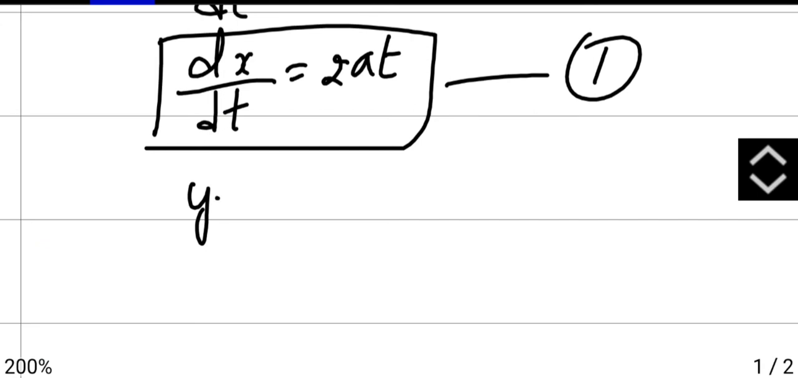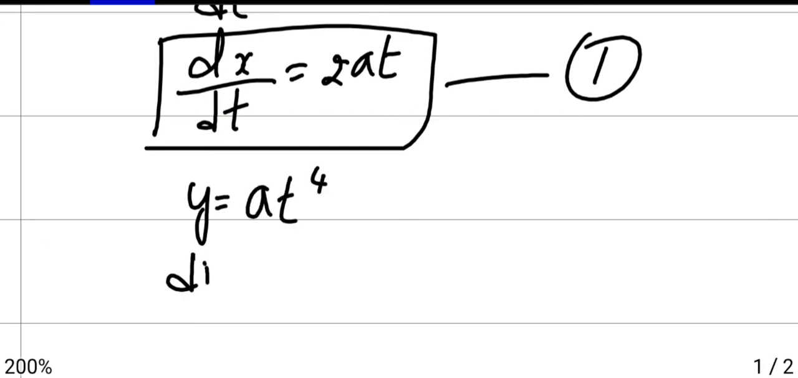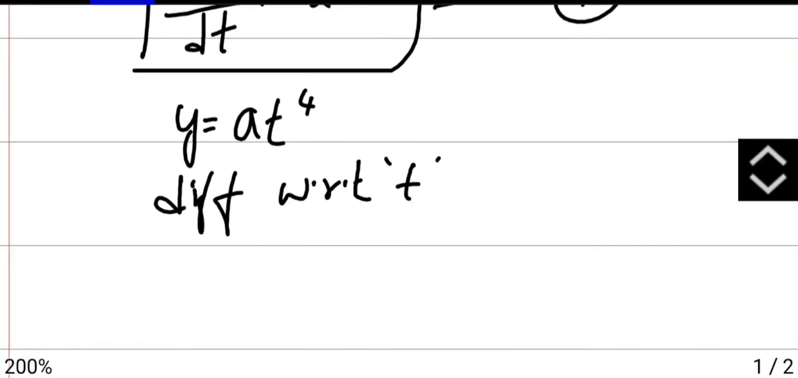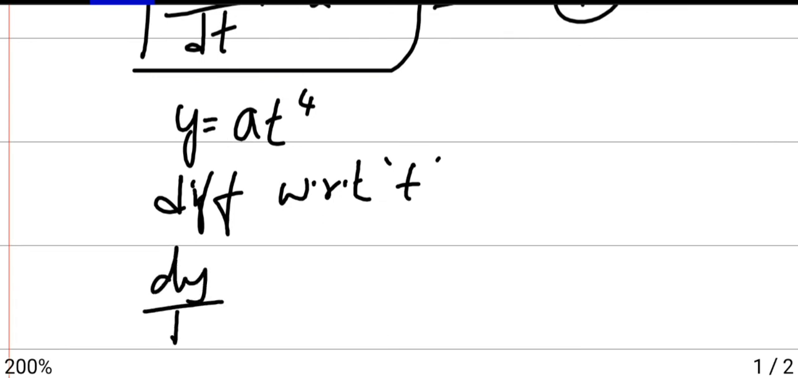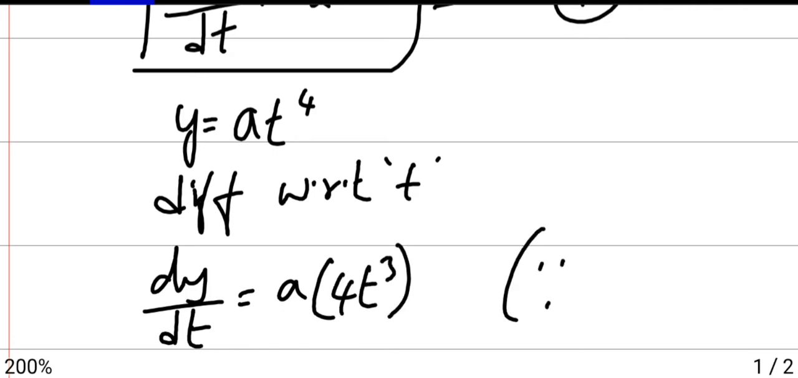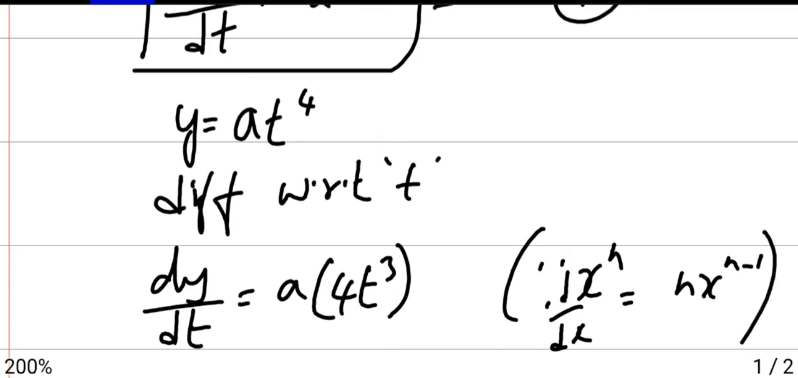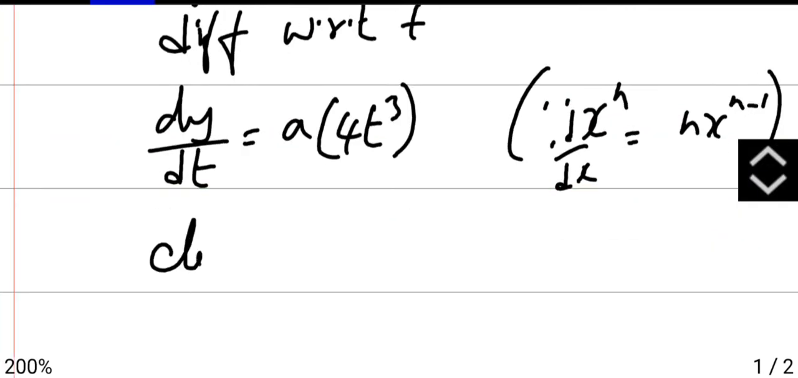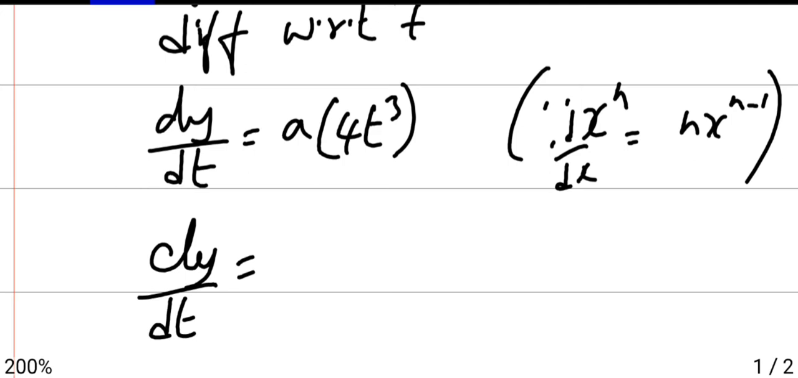Then take y. What is y they have given? Y is a t power 4. Differentiate with respect to t. So here dy by dt is a into 4t cube, differentiating it by using the formula d by dx of x power n is n x power n minus 1. So here it becomes dy by dt is 4at cube. Call this as 2.